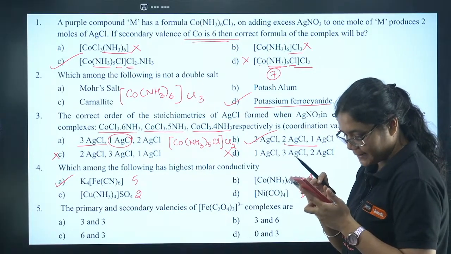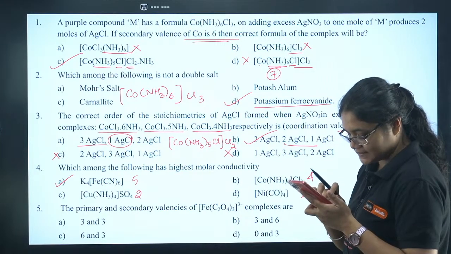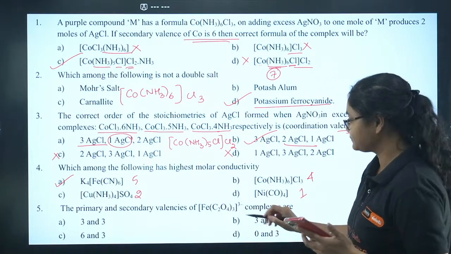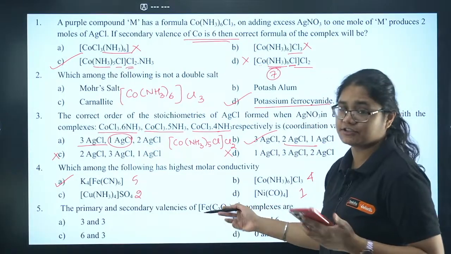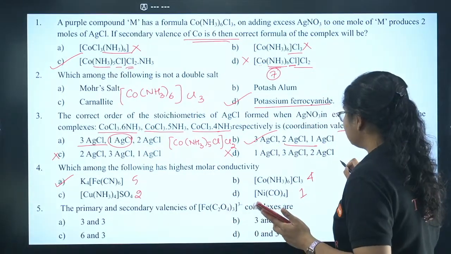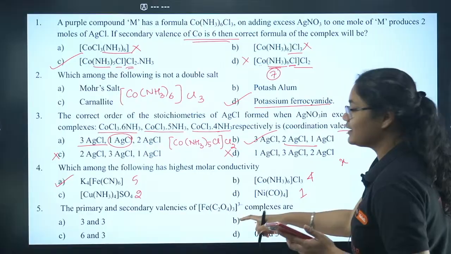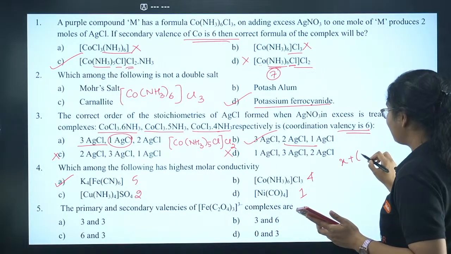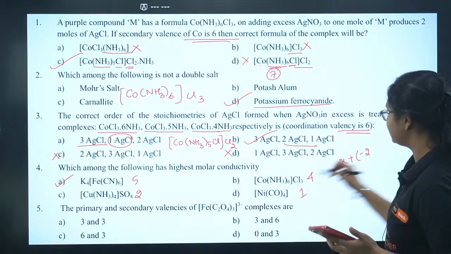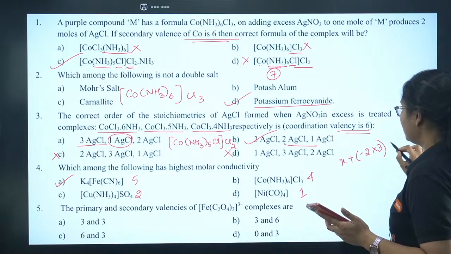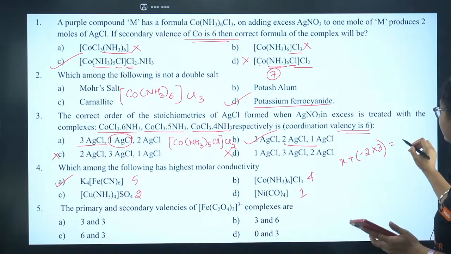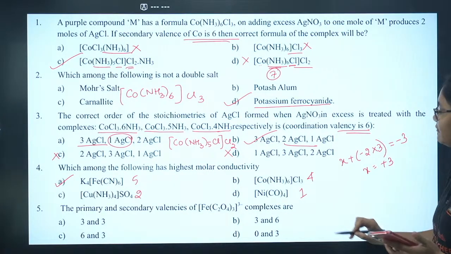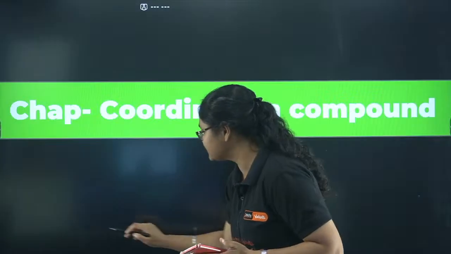Calculate this one quickly: primary and secondary valencies. Primary means the oxidation state of Fe. Here I can see this is X. C2O4 has a charge of -2, and there are 3 C2O4, so that is -3. So I'll get X equal to +3. Definitely the primary valency is 3 here.